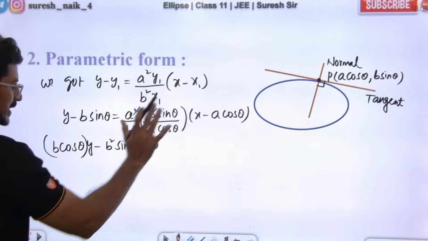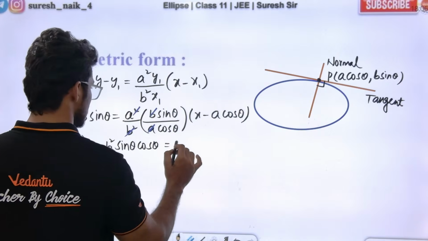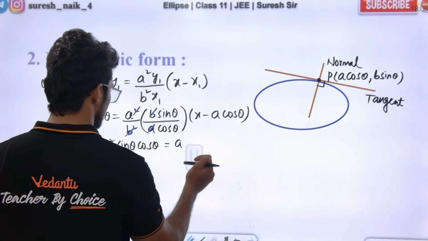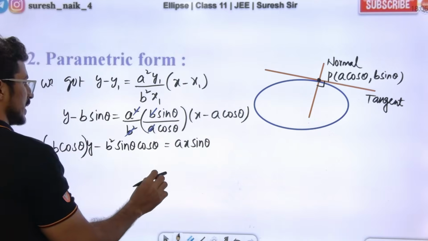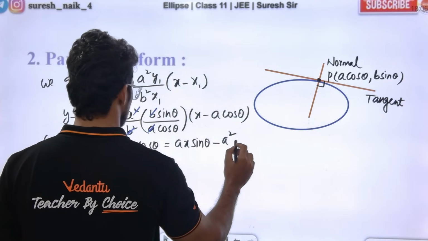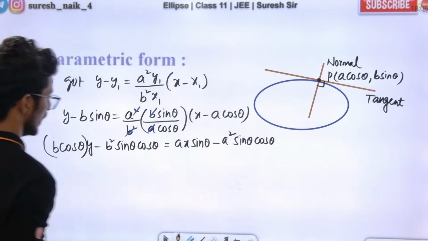You can just keep it here itself, but I'm simplifying it to remember the equation in the easiest way. Now simplify: ax sin theta minus a square sin theta cos theta.